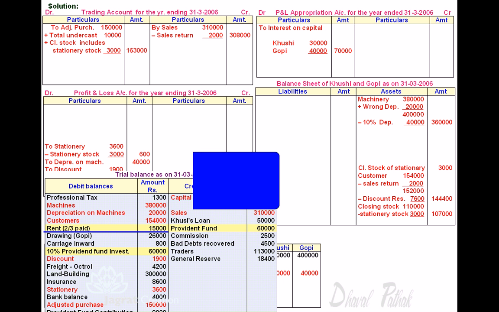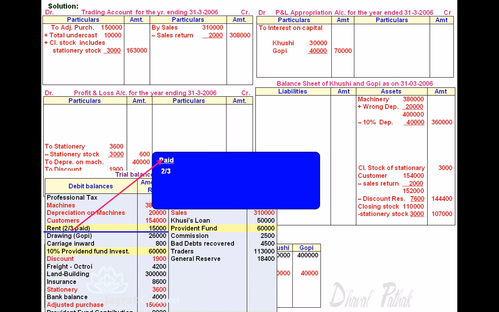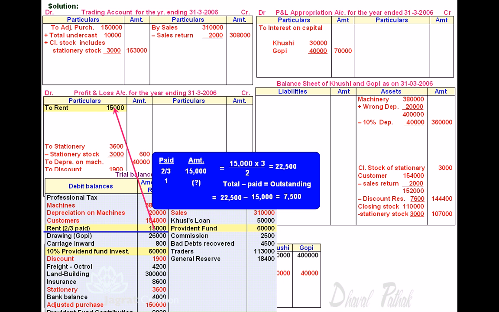2/3 rent paid 15,000. So 2/3 payment is 15,000. What could be the total payment? So total payment works out to be 22,500. So total 22,500 minus paid 15,000, outstanding amount is 7,500. So 15,000 plus outstanding rent. Outstanding rent, balance sheet liability side 7,500.